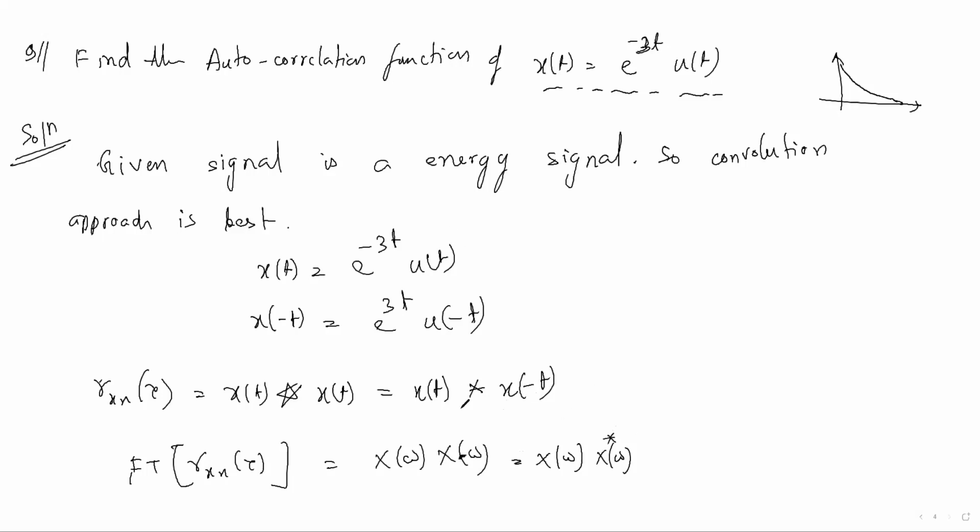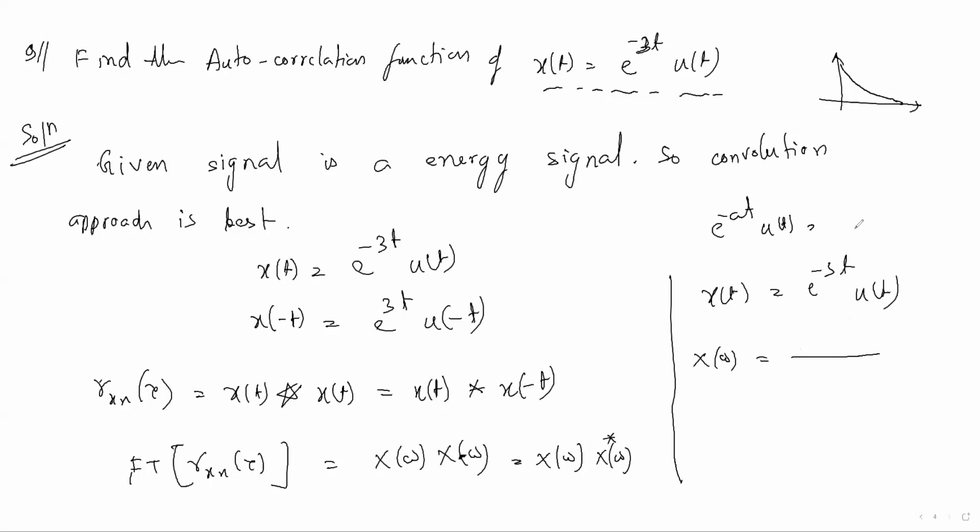What is the Fourier transform of the signal x(t) equal to e to the minus 3t u(t)? X of omega equal to, can anybody remember? The Fourier transform of e to the minus at u(t) is 1 by a plus j omega.